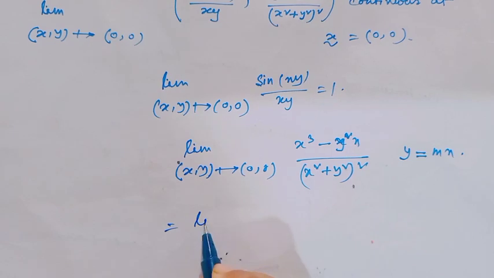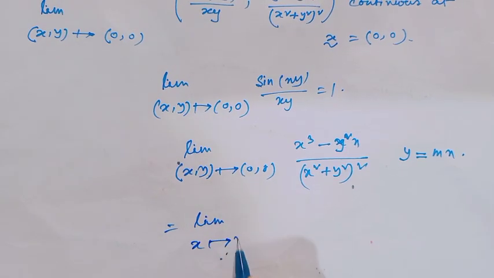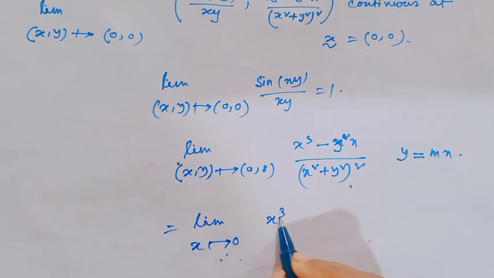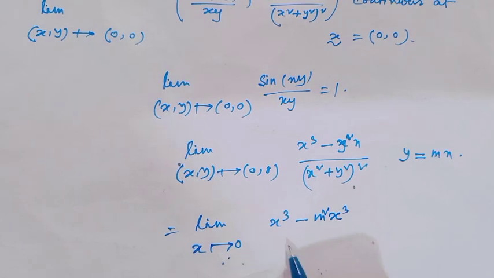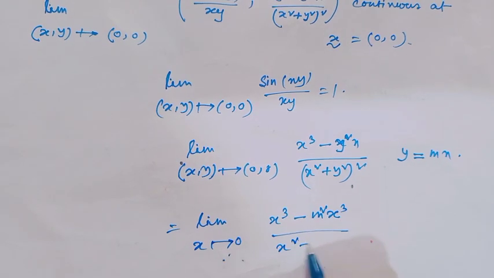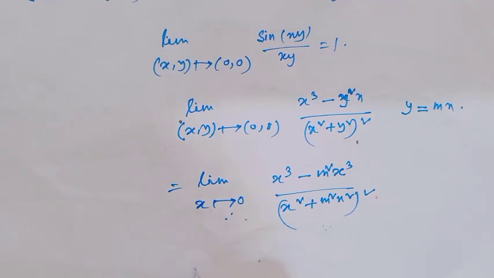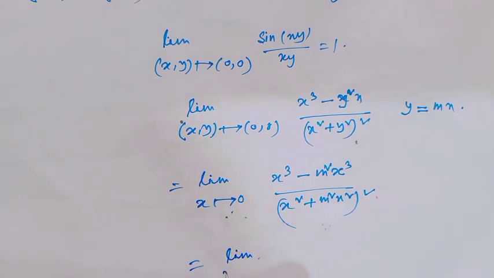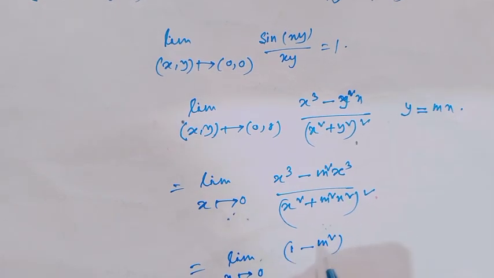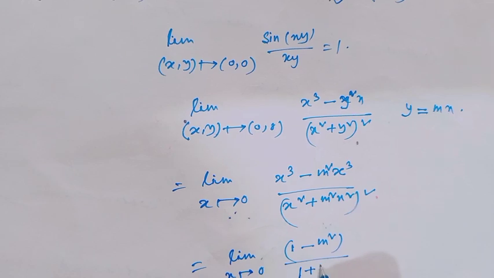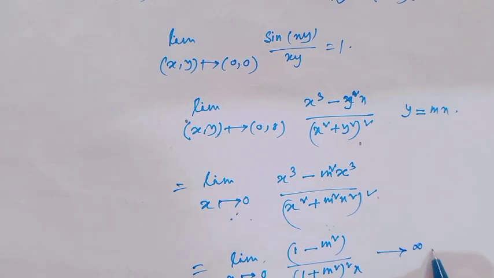Then that implies the limit as x goes to 0 of (x³ − m²x³)/(x² + m²x²)², and this value is the limit as x goes to 0 of ((1 − m²)/(1 + m²)²) times 1/x, and this value is infinity.